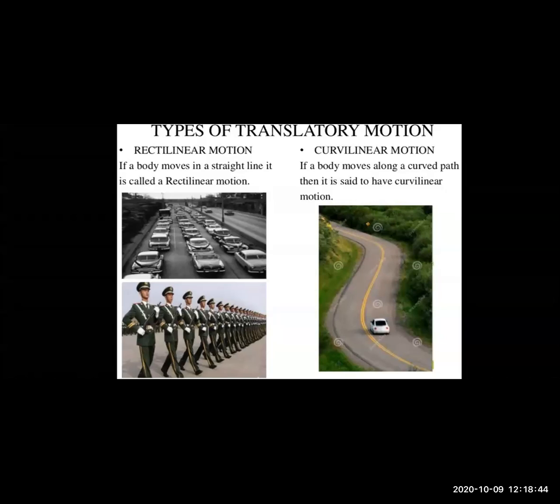Uniform linear motion means when an object moves in a straight line covering the same distance in the same time, like all the soldiers walking in the same time, the same distance. That is known as uniform linear motion. And non-uniform linear motion means when the object moves in a straight line but does not complete it in the same time, because there are some obstacles in the path for completing the motion.